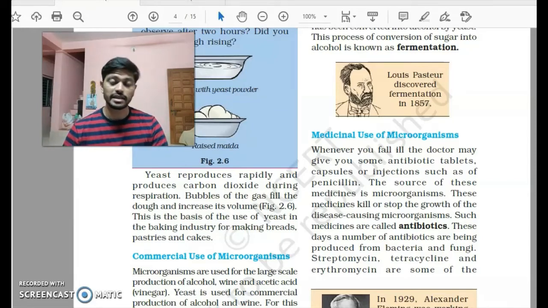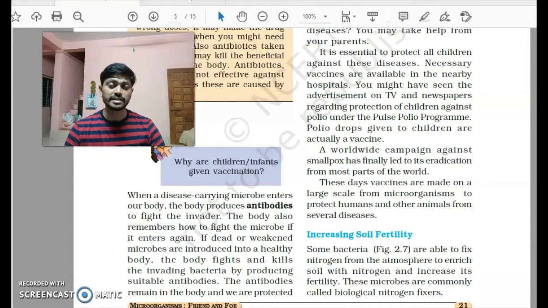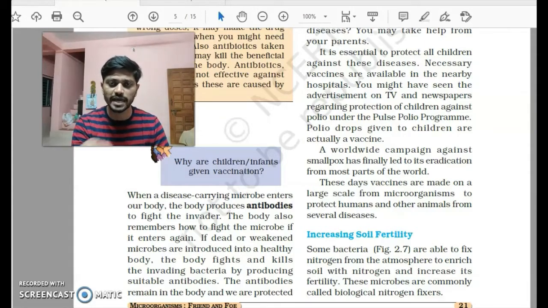So in terms of medical science, microorganisms do play an important role, and it is because of them we are able to create vaccines. So how does a vaccine work? As we said, whenever an outside bacteria which can cause harm to our body tries to enter our body, it automatically produces antibodies. What are these? These are nothing but kind of soldiers that fight with the bacteria. And once they know how to fight with the bacteria, they remember it.